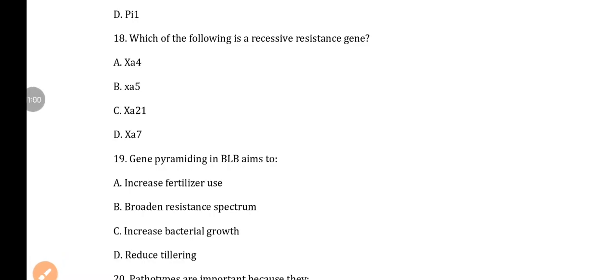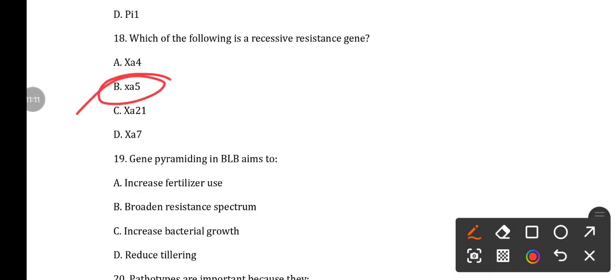Next, question number 18. Which of the following is a recessive resistance gene? Option A, Xa4, option B, Xa5, option C, Xa21, and option D, Xa7. So, Xa5 is a recessive resistance gene for bacterial leaf blight of rice.